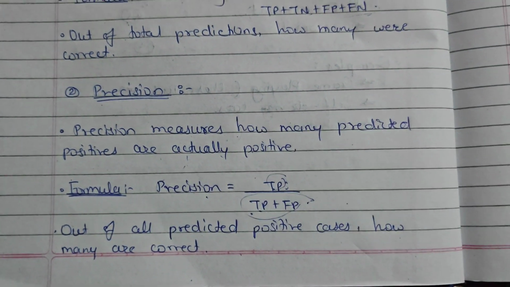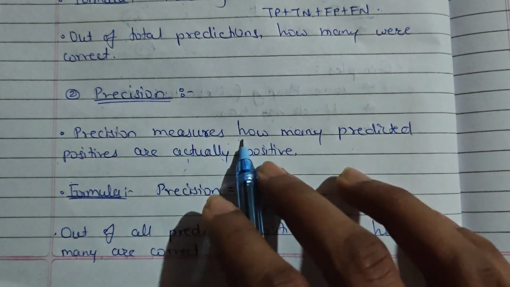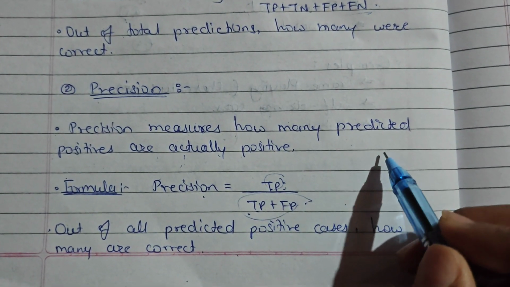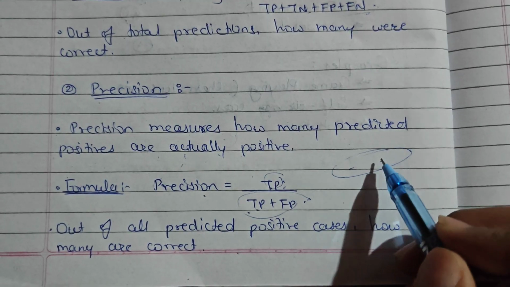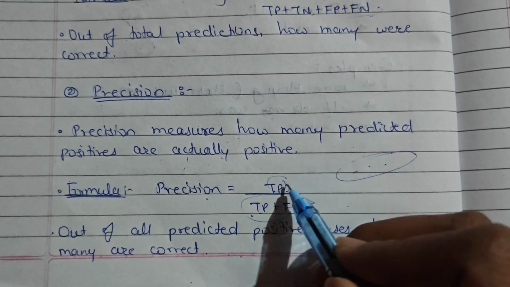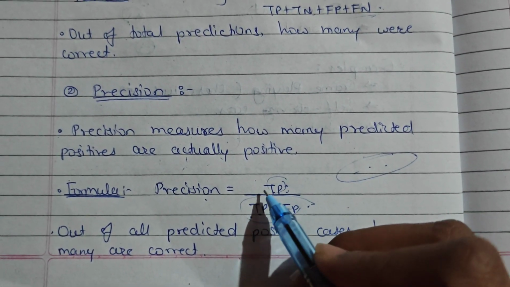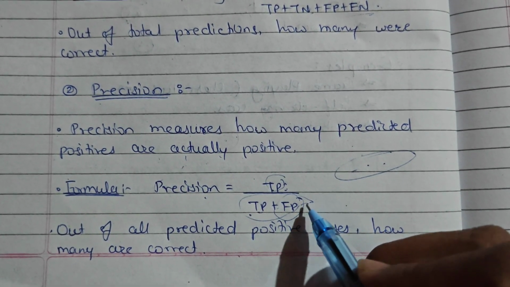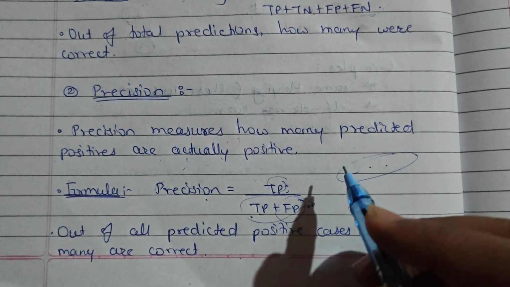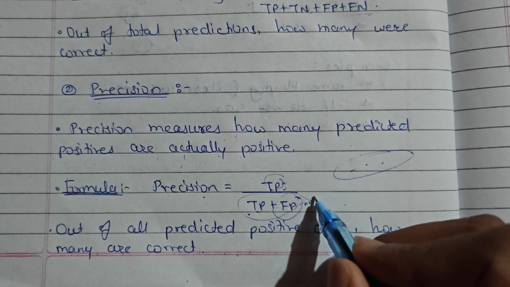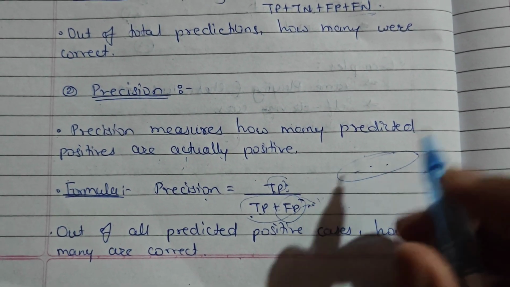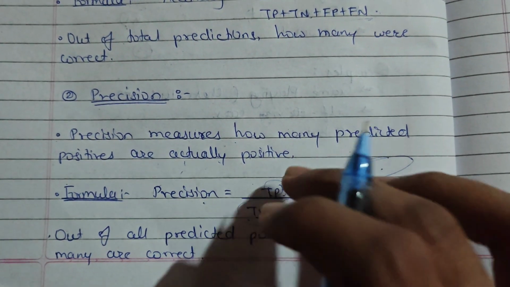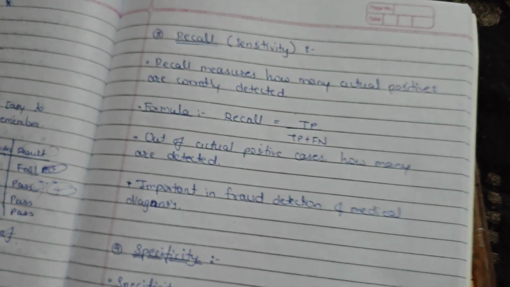The next one is precision. Precision measures how many predicted positives are actually positive. Out of the total predicted positive cases, how many were actually positive. So that is true positive divided by true positive plus false positive. A false positive is predicted positive but actually negative. So out of total predicted positive, how many were actually correct.